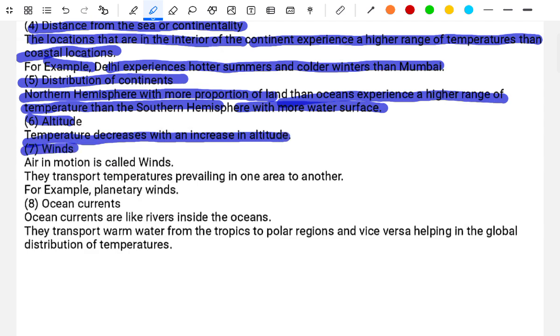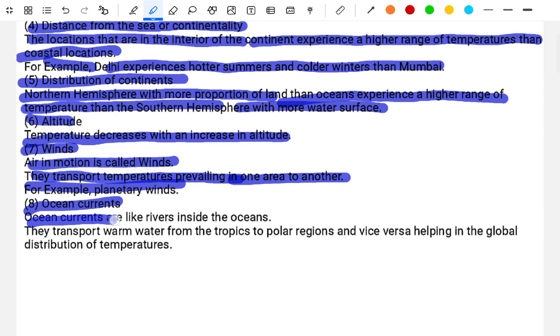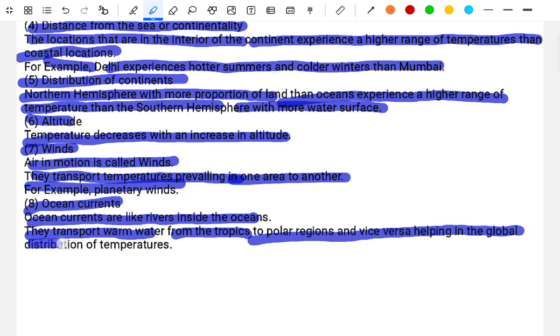Seventh, wind. Air in motion creates warm and cold winds. They transport temperature prevailing in one area to another, for example, planetary winds. Eighth, ocean currents. Ocean currents are like rivers inside the ocean. They transport water from the tropics to polar regions and vice versa, helping in the global distribution of temperatures.